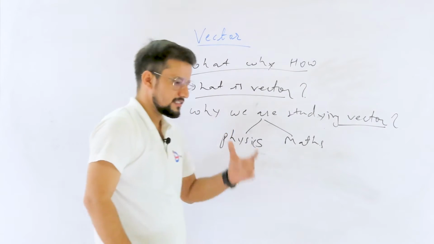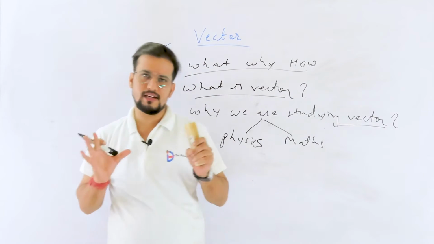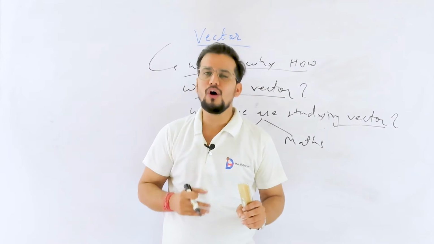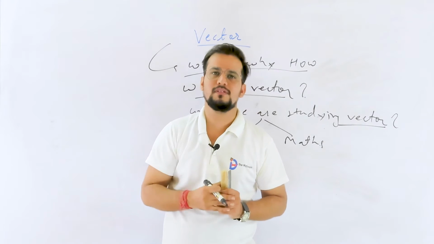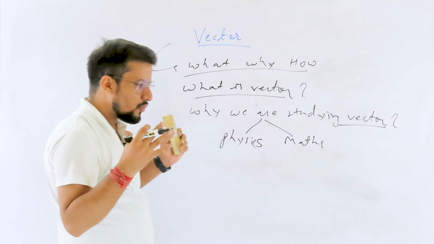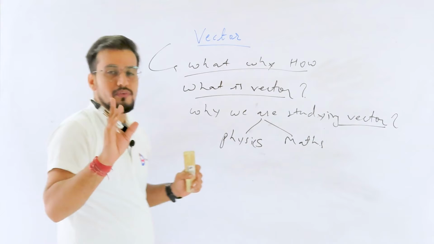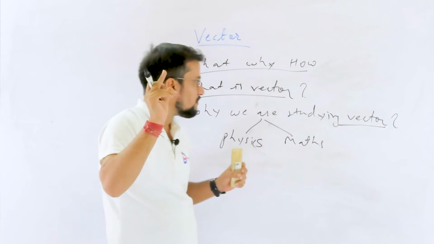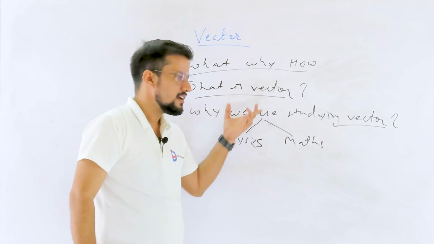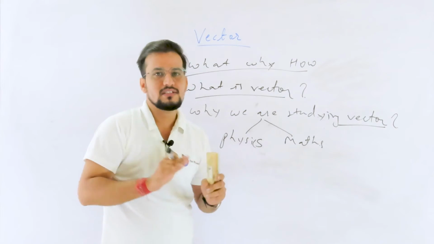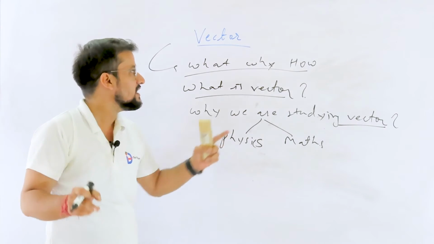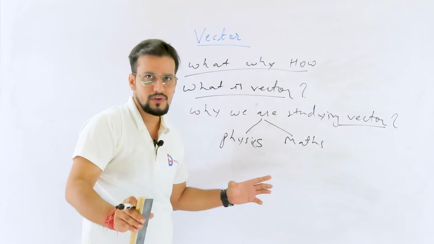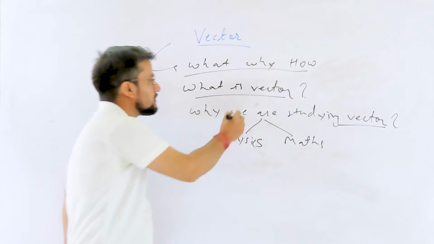If we come to physics, there are so many vector quantities. If you do not have knowledge about vectors, then how can you learn about those quantities in depth? For approximately 90% of your syllabus, you should have knowledge of vectors. Inside physics we discuss physical quantities, and vector is a type of physical quantity. If we do not know vectors, how can we learn physics? That's why we study vectors.